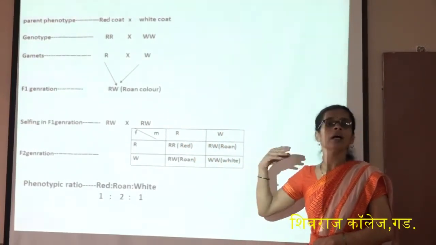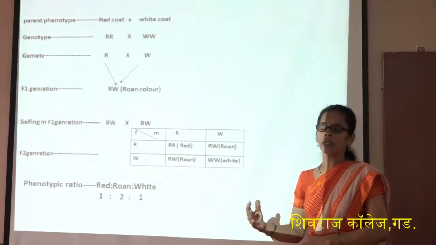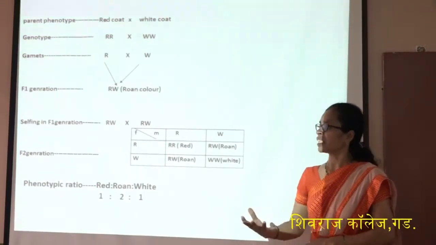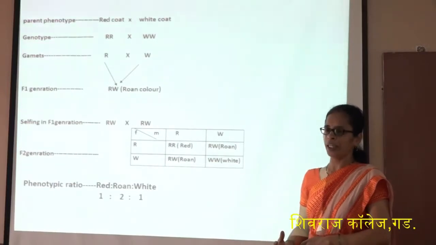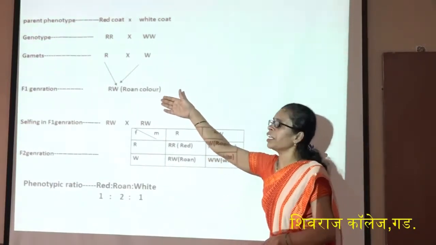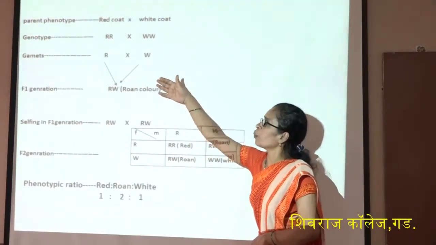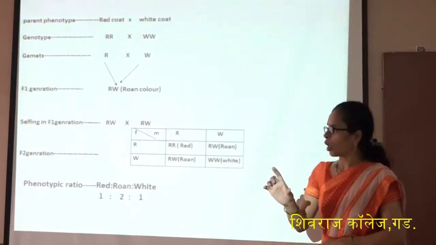As we know, Mendel says that the character expressed in the F1 generation is the dominant character. But here both characters are expressed in the F1 generation, that is, the roan color is expressed, and therefore both characters show codominance.